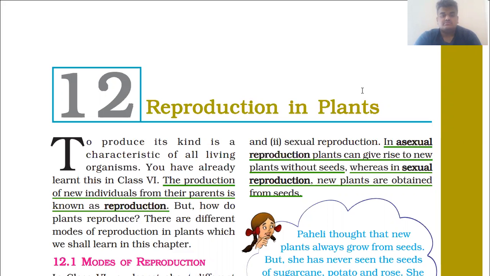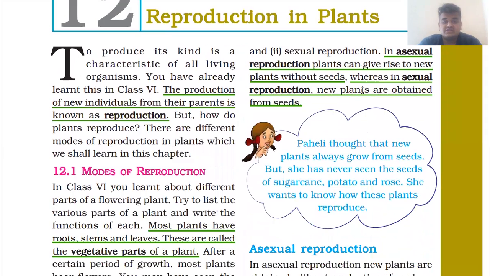In this session, we are going to study the last topic from chapter 12, Reproduction in Plants. So first of all, let's once again go through a quick revision of this chapter. In this chapter, we have studied about reproduction.